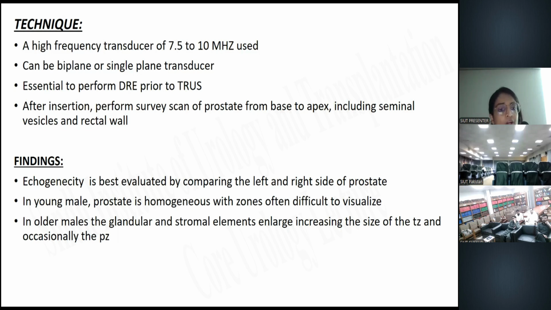So the findings are the echogenicity, which is best evaluated by comparing the left and the right side of the prostate. In young males, prostate is homogeneous with zones, often difficult to visualize. But in older males, the glandular and the stromal elements are increasing. They are enlarged in the size of the transitional zone and occasionally the peripheral zone. And in young males, the peripheral zone is often hyperreflective to the central zone, but the transitional zone is, however, difficult to differentiate from each other. And the fibromuscular stroma is positioned always anterior to the urethra.